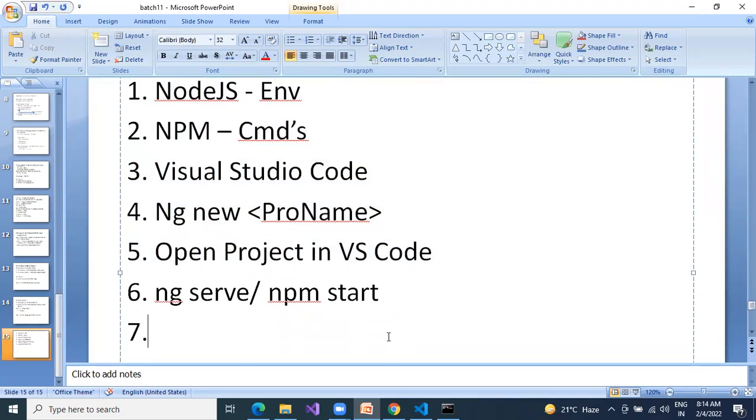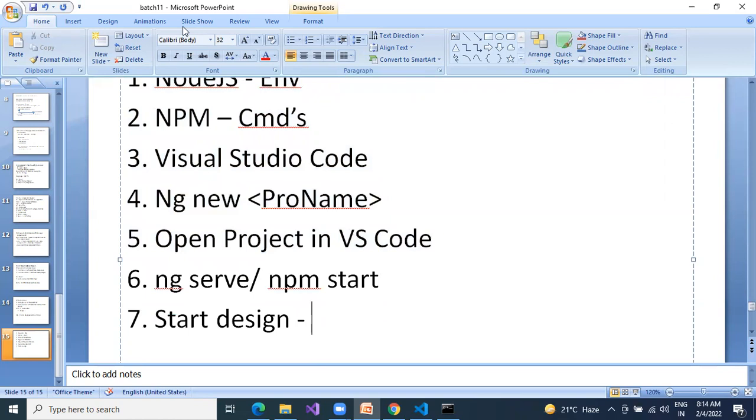seventh. What is the 7th point? You need to start design. So in this start design, what we have done in yesterday's class, we created one component. But if you're fresh to Angular, also no need to worry. Okay, if I explain HTML, after CSS, after Bootstrap, after JavaScript and TypeScript, then Angular, then you will get the interest in Angular. So that's why we are giving the system to understand from the starting day itself.